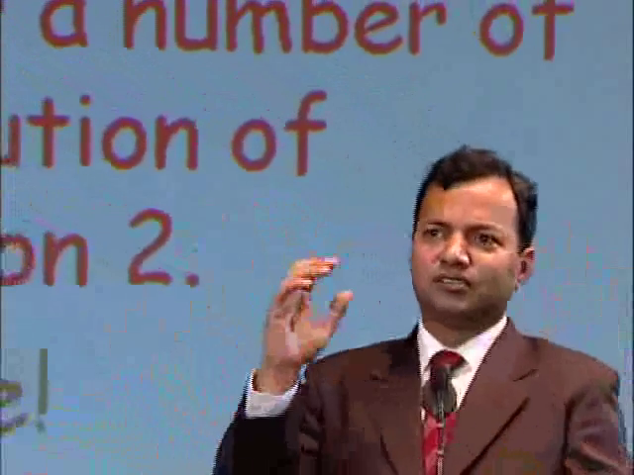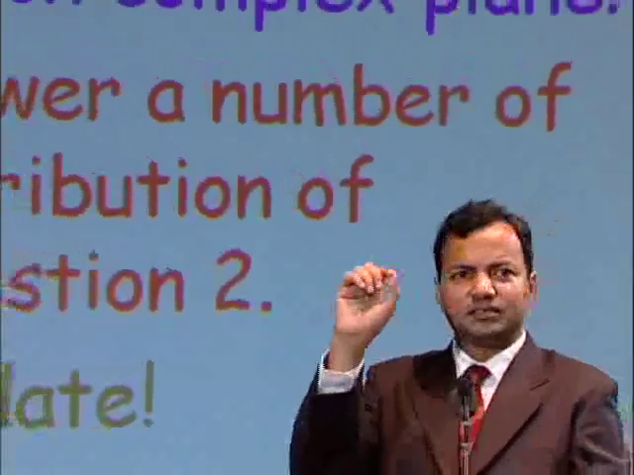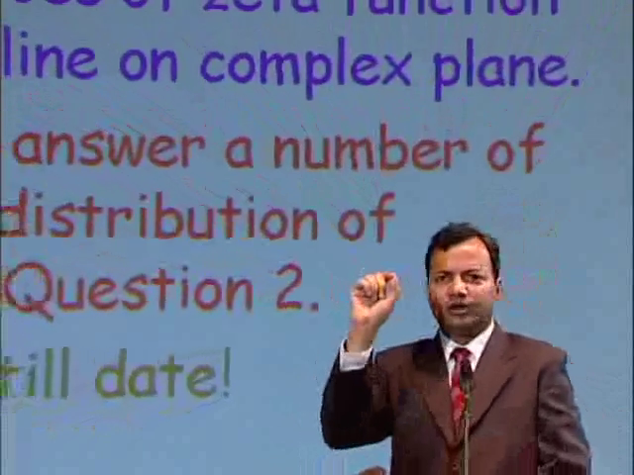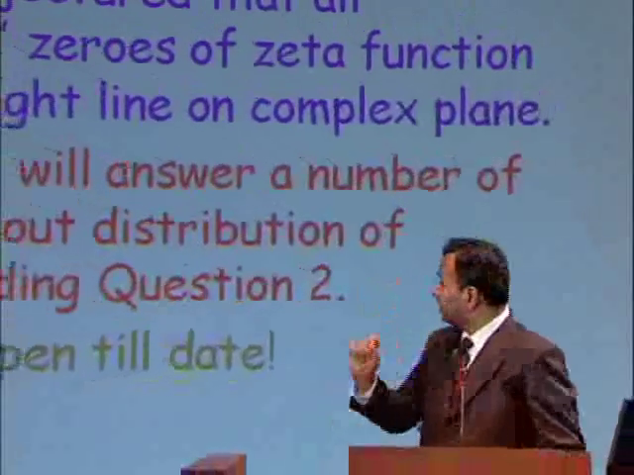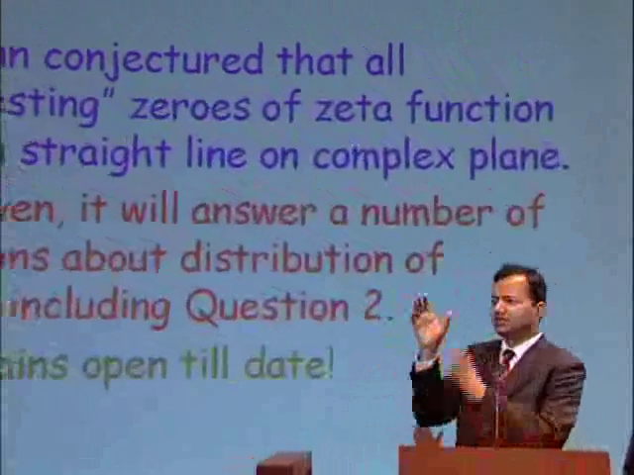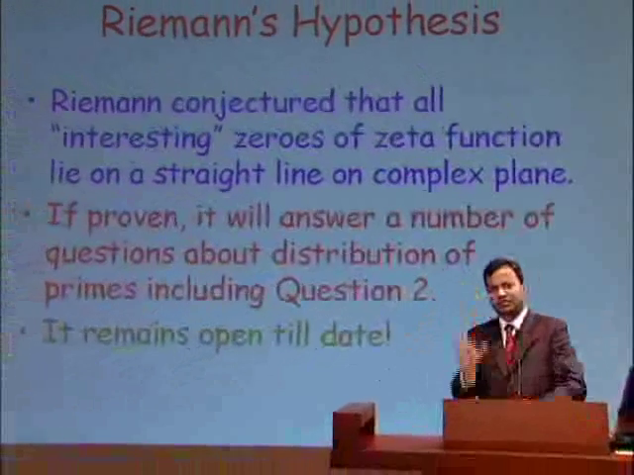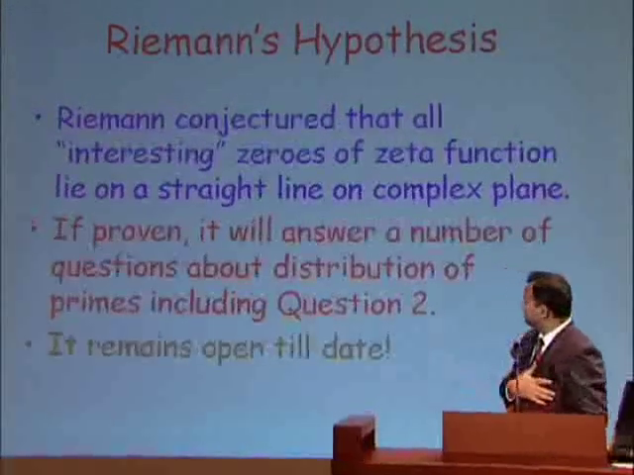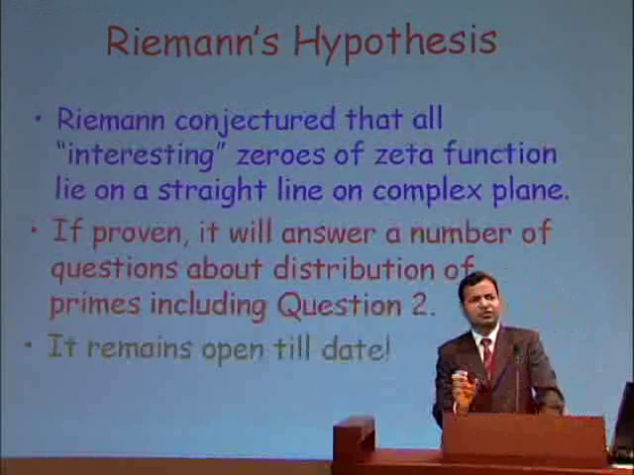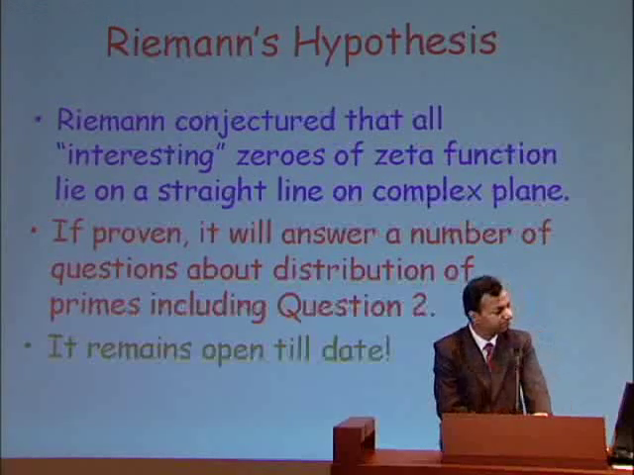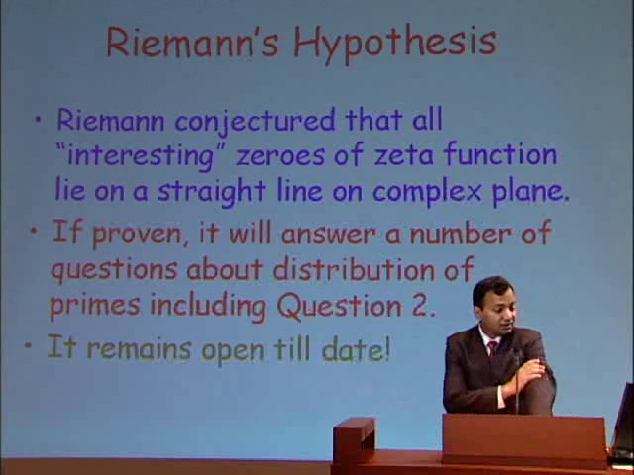Riemann not only defined the zeta function, he also came up with a conjecture about zeta functions, and that again is an amazing conjecture. He conjectured that if you look at the complex plane and you consider the values of y where the zeta function is 0, and if you ignore some trivial zeros of the zeta function and look at only the interesting region, then all the zeros in that interesting region of the zeta function lie on a straight line.